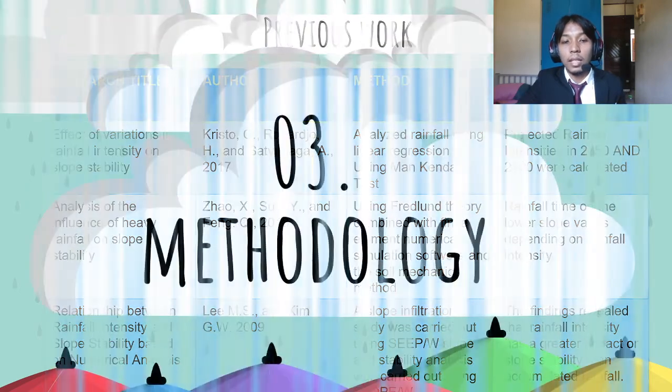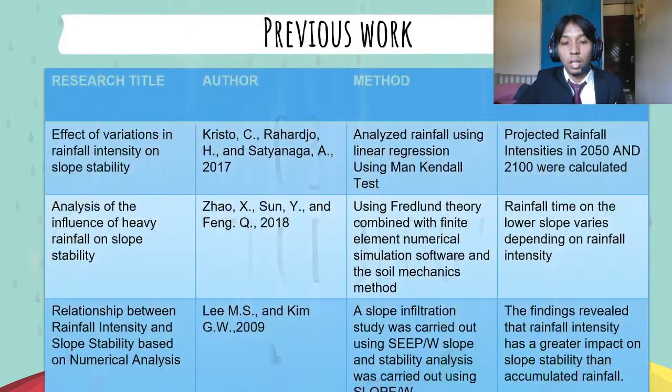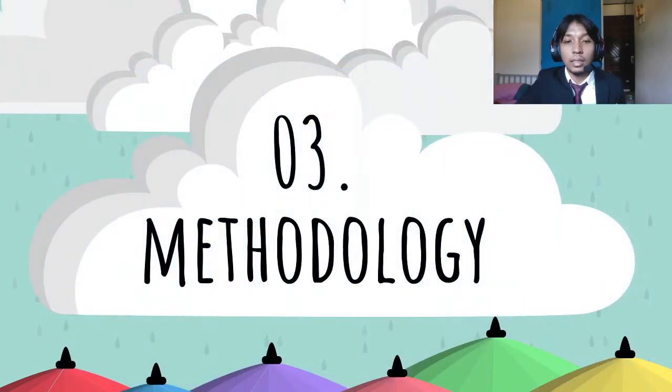And the last one is the relationship between rainfall intensity and the slope stability based on numerical analysis by Lee MS, Kim GW 2009. So the method was they used a slope infiltration study using CIV and slope stability analysis carried out by using slope W. So the finding revealed that the rainfall intensity has a greater impact on slope stability than accumulated rainfall.